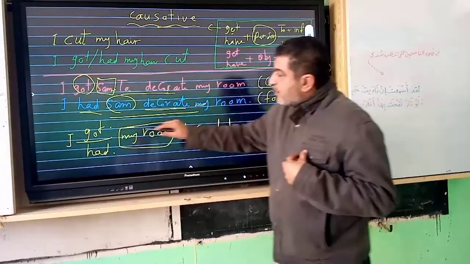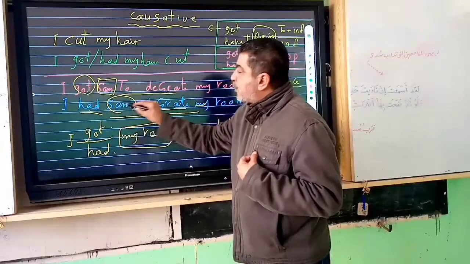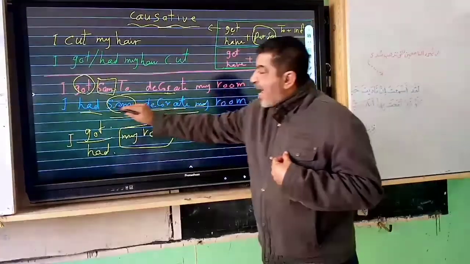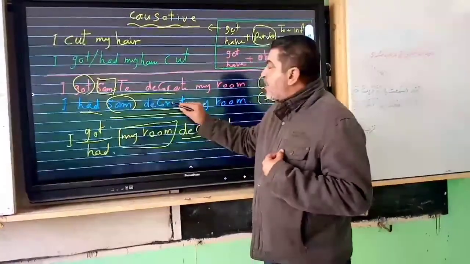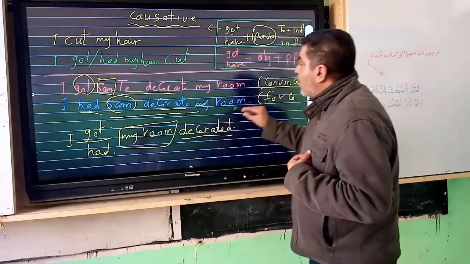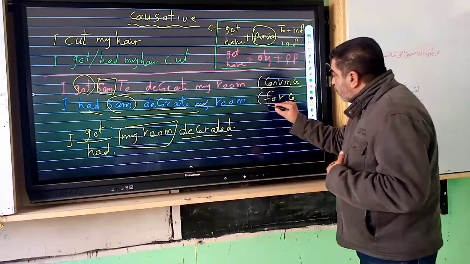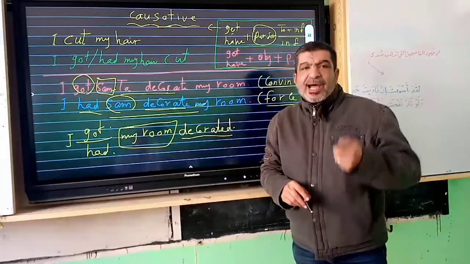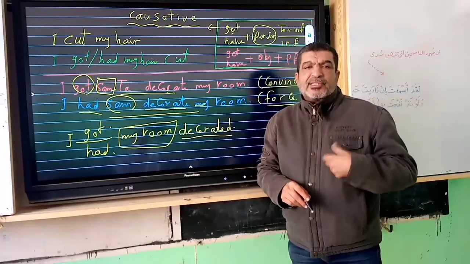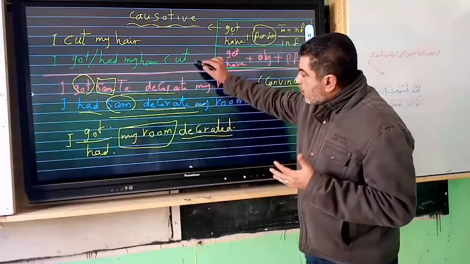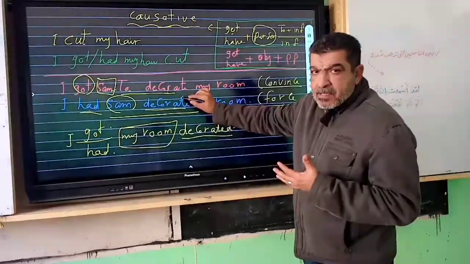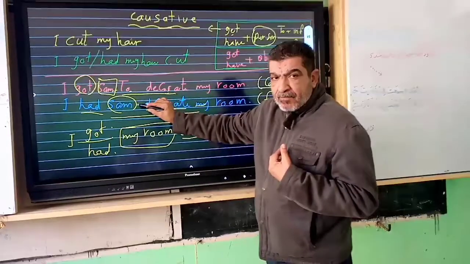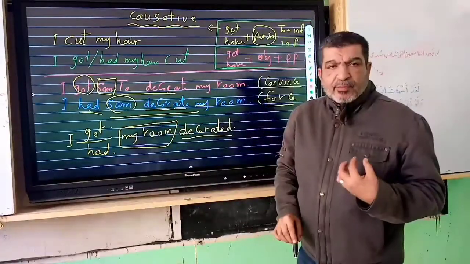The second sentence is I had Sam decorate my room: had, person, infinitive without to. What does this mean? It means I forced Sam to do something for me. And remember, this is for the active form.